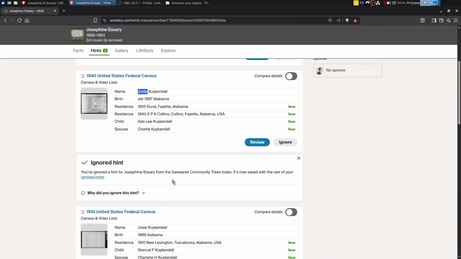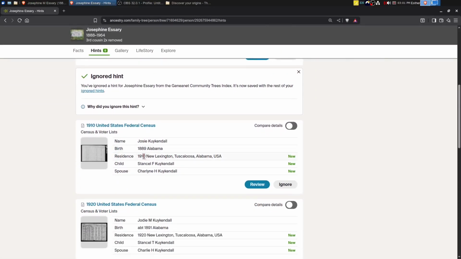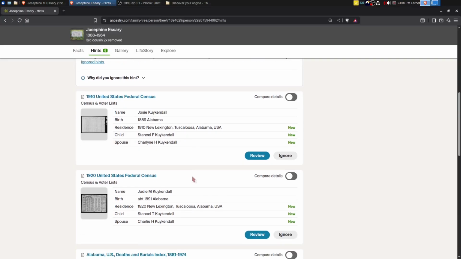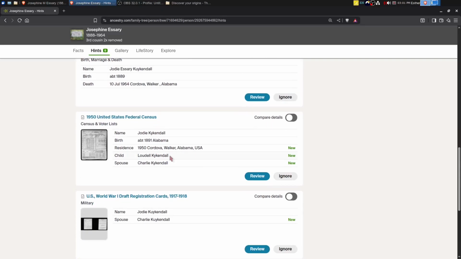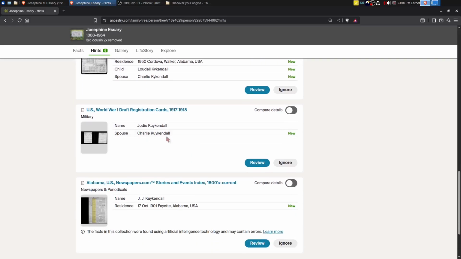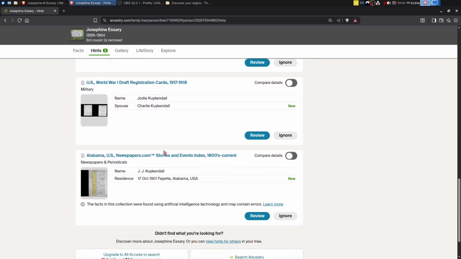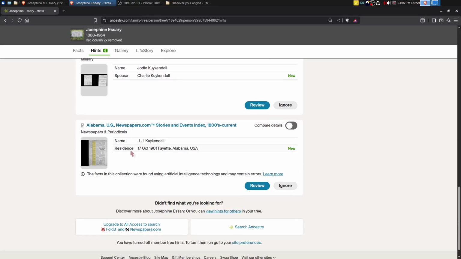Let's keep going. Okay, we got a census. Here's 1910 census. We'll want to look at that a little closer in a minute. 1920. Here's a death record index. 1950. Draft card for her husband. And we've got a story, J.J. Kuykendall from 1901. Not sure if that would be her or not, so I may look at that off camera and then either ignore it or accept it.